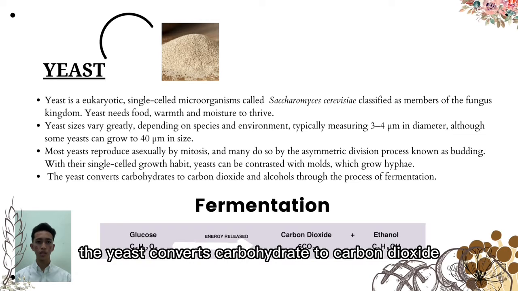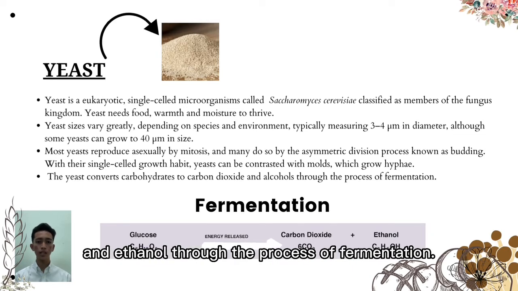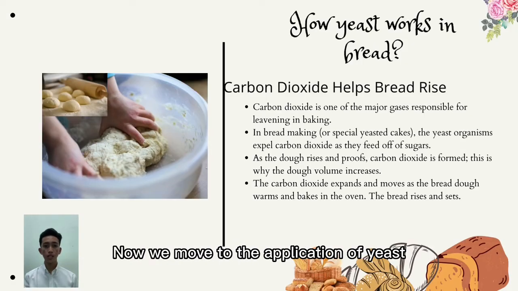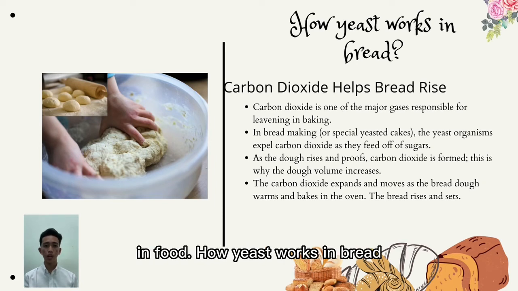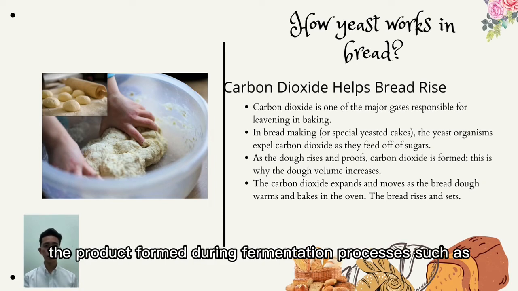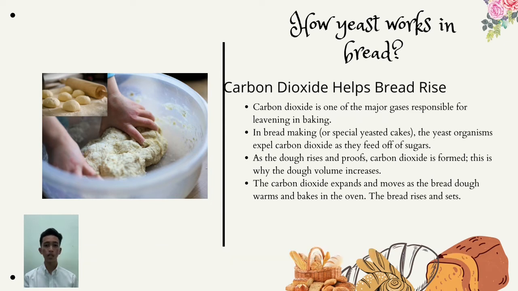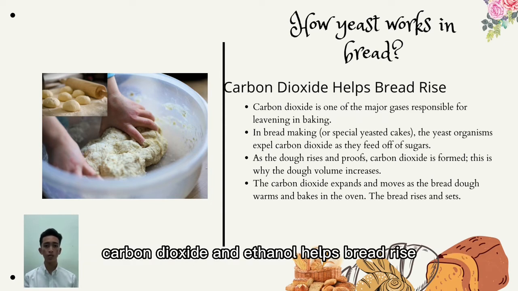The yeast converts carbohydrate to carbon dioxide and ethanol through the process of fermentation. Now we move to the application of yeast in food. How yeast works in bread. The products formed during the fermentation process, such as carbon dioxide and ethanol, help bread to rise. How does carbon dioxide help bread rise?